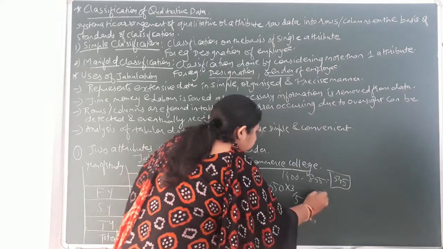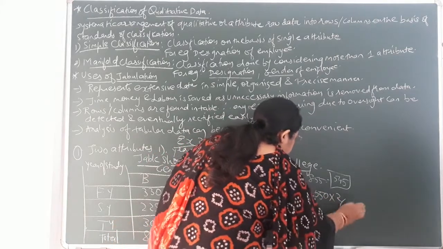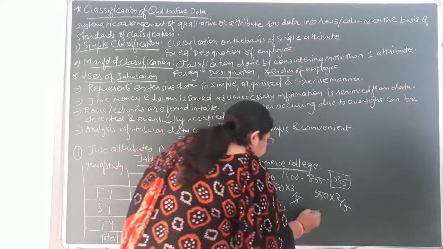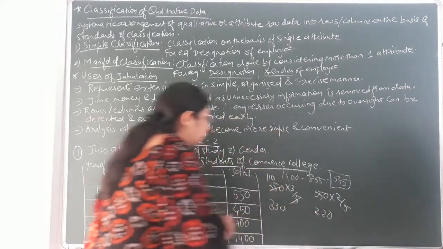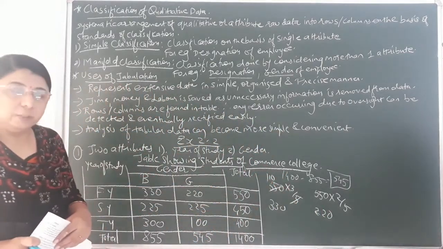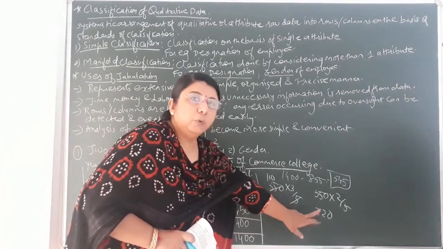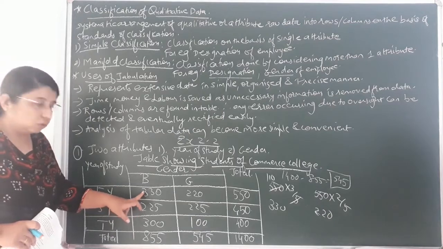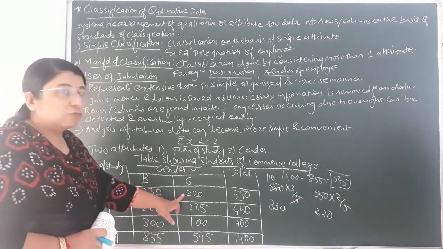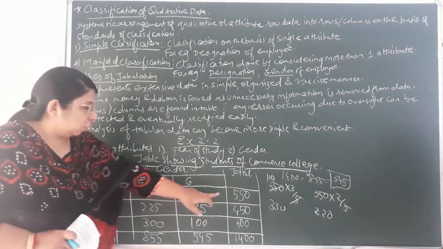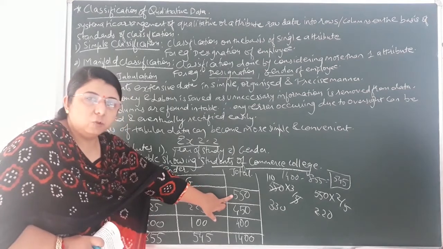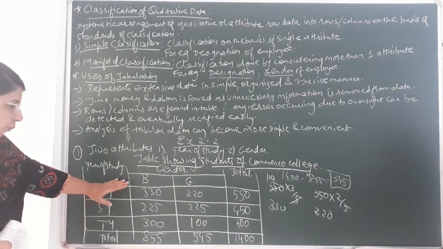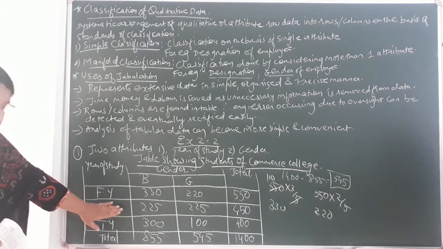And 550 into 2 by 5. You will do, then you will get 330 and you will get 220 over here. Okay, so boys that would come to 330 and girls that would come to 220. So you have to place the data in the column of boys for first year, that is 330, and in the column of girls for first year, that would be 220, and the total should always come equal, that is 550.